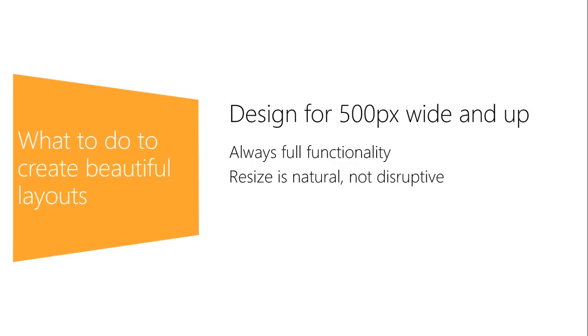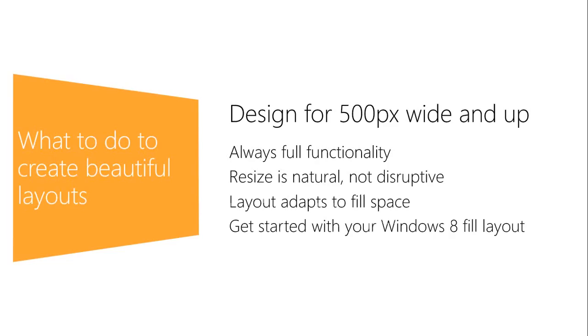And so it's always recommended that you have the full functionality included, whether your application is horizontal panning, whether your application has columns, whether your application is a game. 500 pixel wide should always have full functionality. Now, as you increase the size from 500 pixel wide and up, you see that the layout is adapted to fill the space.